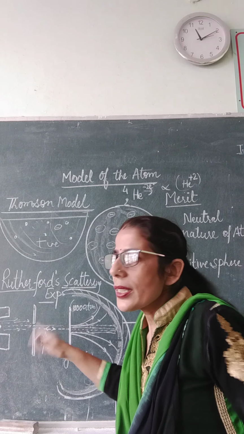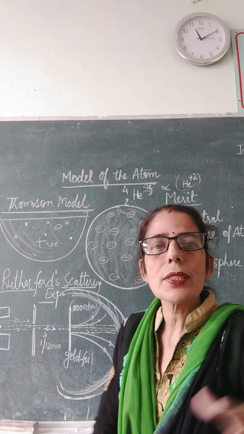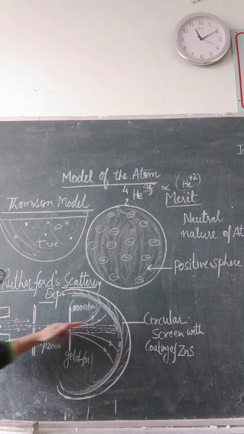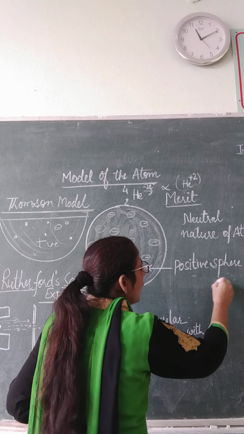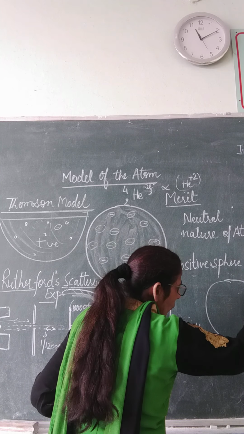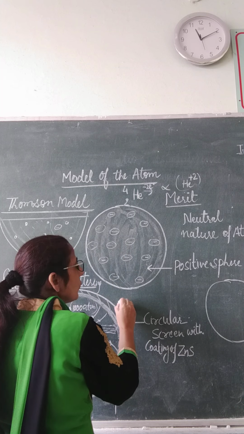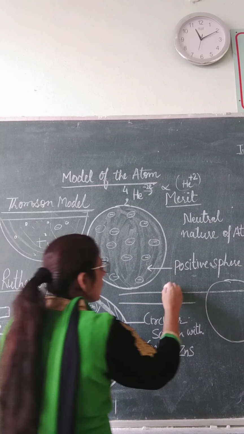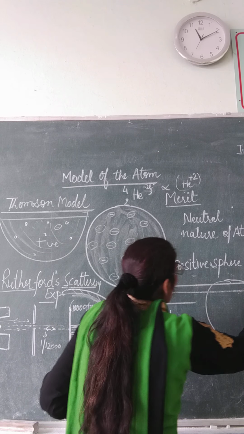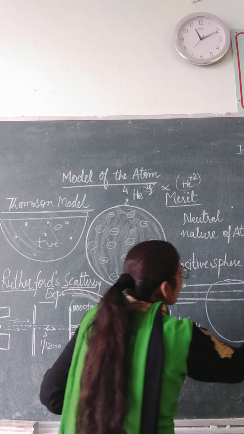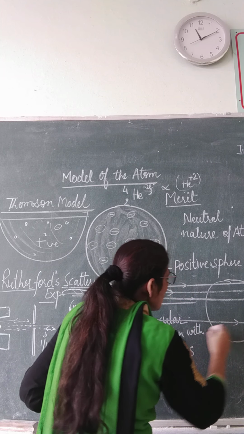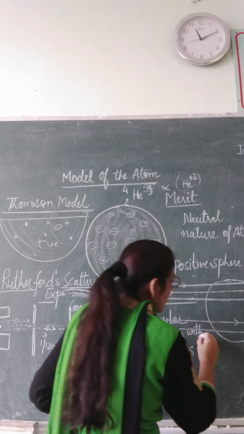So what is the inference of this experiment? What were the conclusions from these observations? Most of the alpha particles went straight out of the atom. If this is the atom, if we zoom the atom, and these are the rays which are made incident, because most of the rays are moving without any deviation, it means most of the space inside the atom is empty.